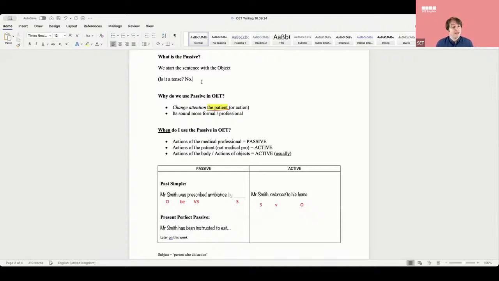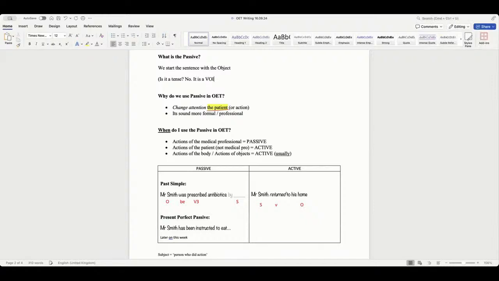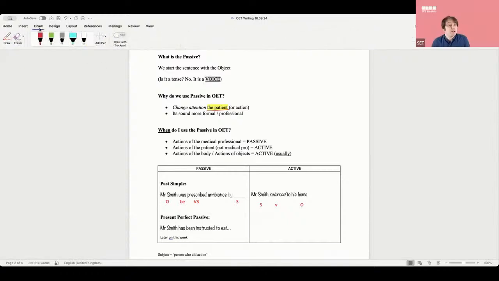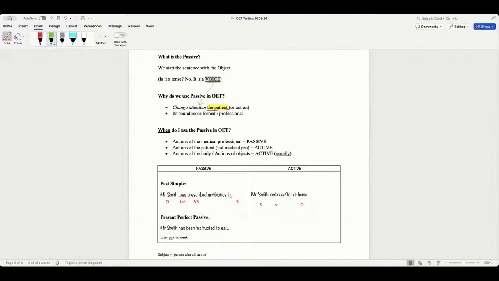We don't call it a tense. We call it the passive voice. It's a voice to change the focus. And like you say, Mustafa, it's a voice for changing the attention. It's like a change-attention voice. Okay, so guys, remember, this is not a tense. A common confusion is to think this is like a tense. Tense, it is not.